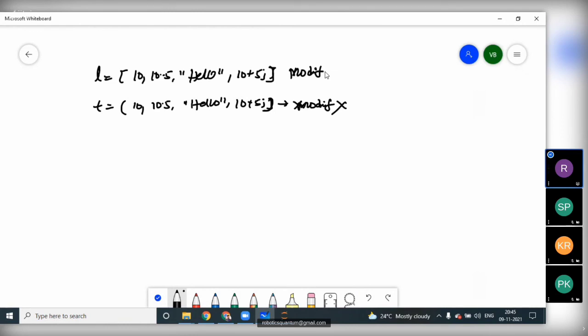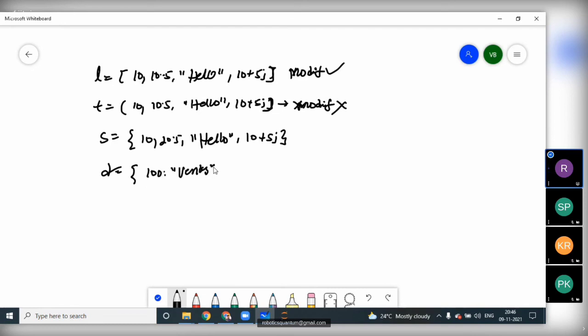When you come to the set, duplicates are not allowed, and indexing is not preserved. When you come to the dictionary, it has key and value pairs, like 200 colon Prabhu. Here, we should not duplicate the keys, but values can be duplicated. These are the four different types we discussed here.